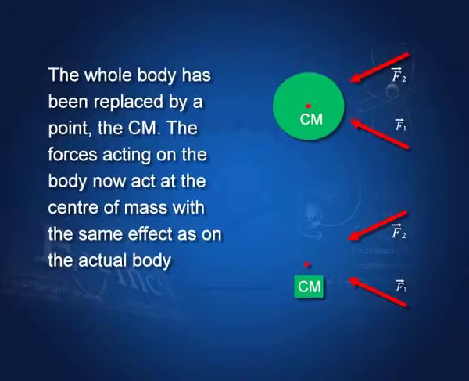That is, the whole body can be replaced by a single point at which the whole mass of the body is concentrated. You see the second diagram. This point is the center of mass, and I can assume that the whole mass of this body is concentrated at this point, and I can study the effect of forces F1 and F2 acting at that point. Their effect will be the same as the effect of these forces on the extended body. That is the meaning of center of mass.